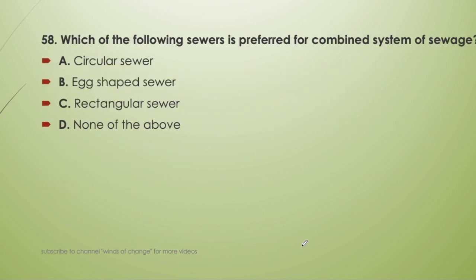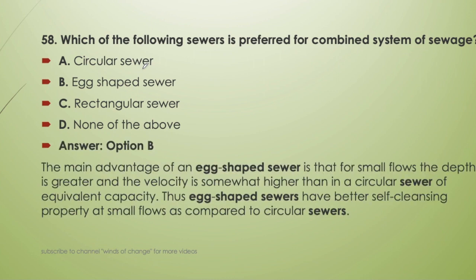Next question, which of the following sewers is preferred for a combined system of sewage? Circular sewer, egg-shaped, rectangular, or none of the above. Obviously circular is not preferred, circular is preferred for a separate system. We will prefer the egg-shaped sewer here. The main advantage of an egg-shaped sewer is that for small flows, the depth is greater and the velocity is somewhat higher than a circular sewer of the equivalent capacity.